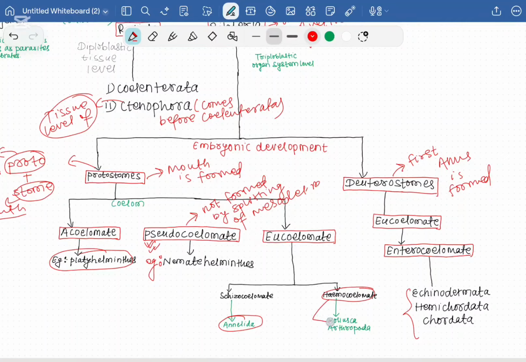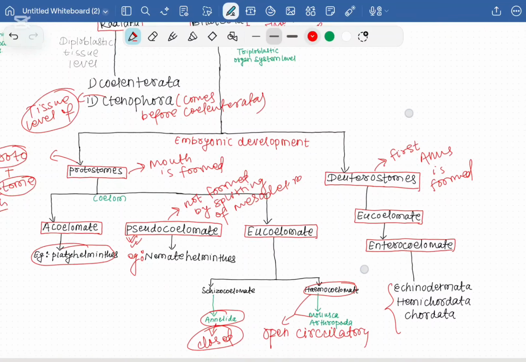And these groups have the open circulatory system, but this has the closed circulatory system.